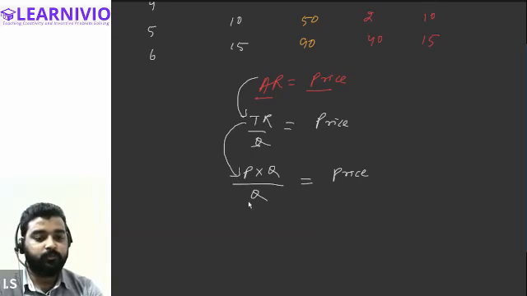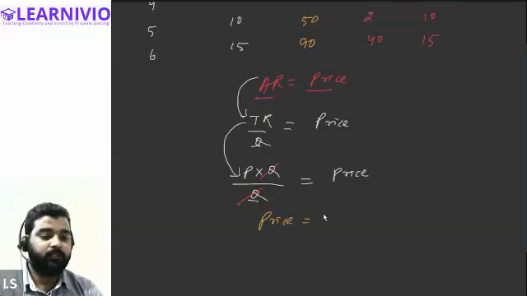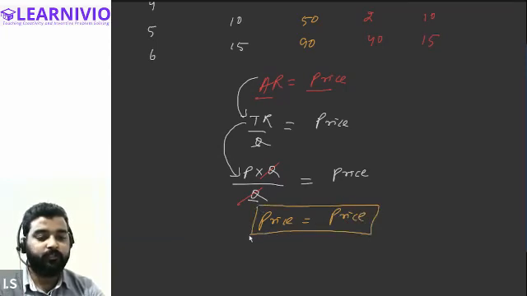Q remains the same in the denominator. Now we will cancel out the Q in the numerator and in the denominator. By cancelling out the quantity, we will get price on the right hand side and average revenue on the left hand side as well. So this proves that average revenue is always equal to the price of the commodity.